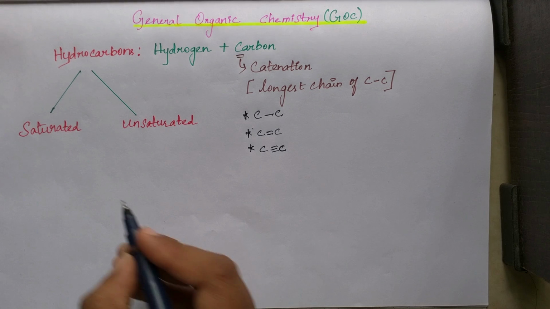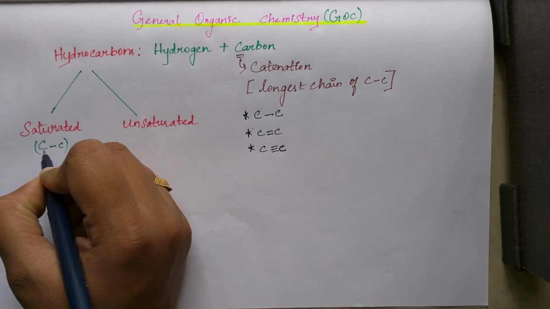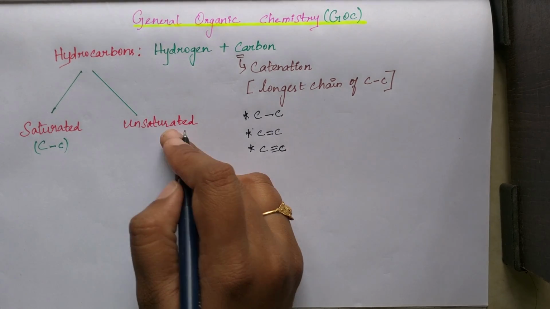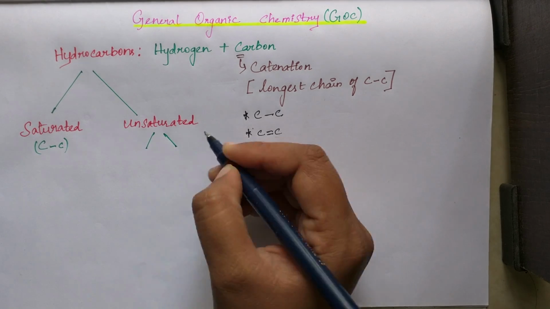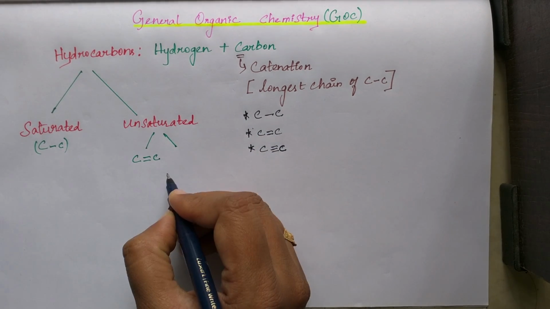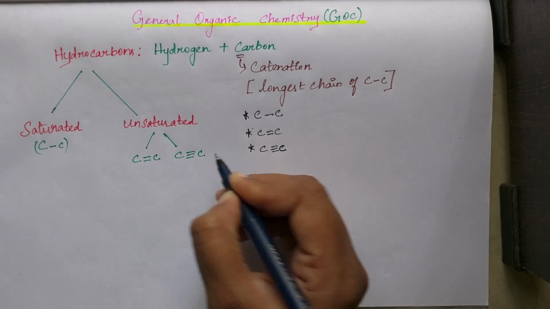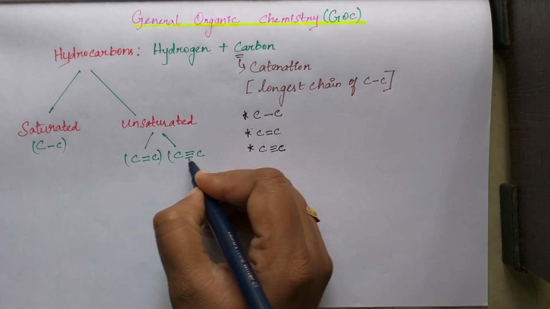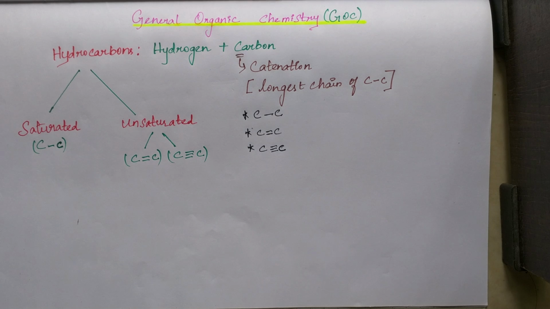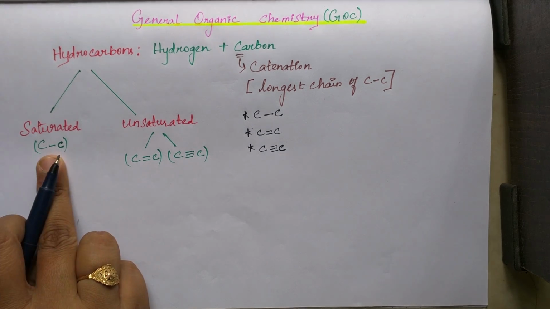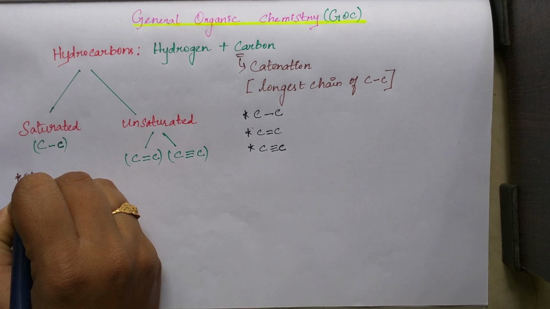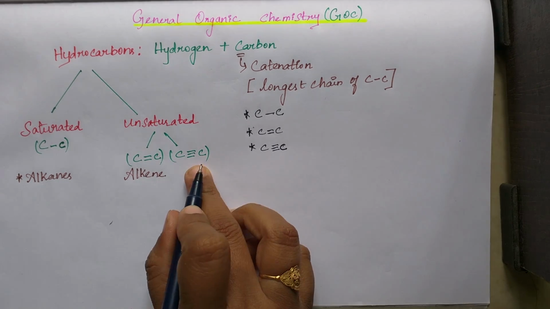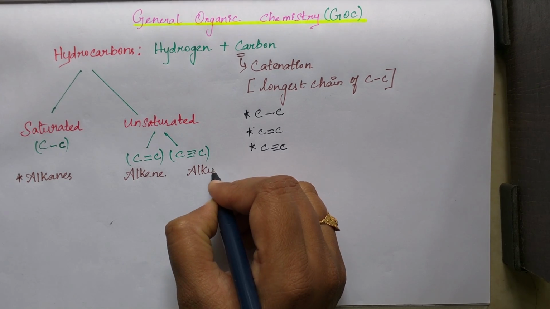Saturated means carbon-carbon single bond. Those compounds are known as saturated. And unsaturated, here also there are two types of unsaturated compounds: that means carbon-carbon double bond or carbon-carbon triple bond. Based on the bonds, there is a specific name for the compounds. Carbon-carbon single bond means it is known as alkane, carbon-carbon double bond means it is alkene, and carbon-carbon triple bond means it is alkyne.